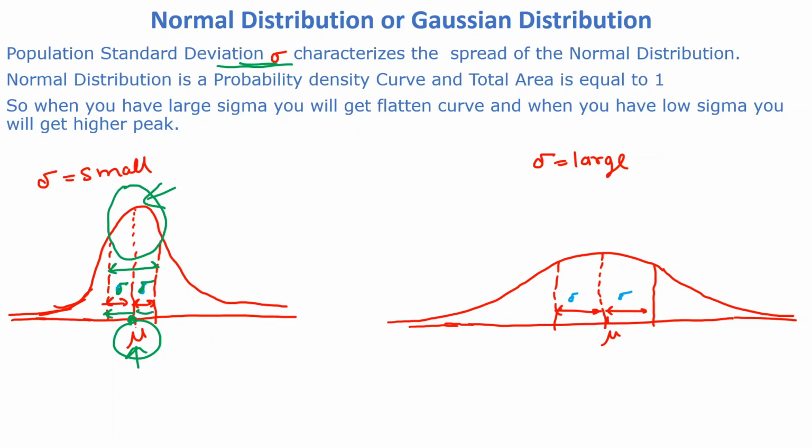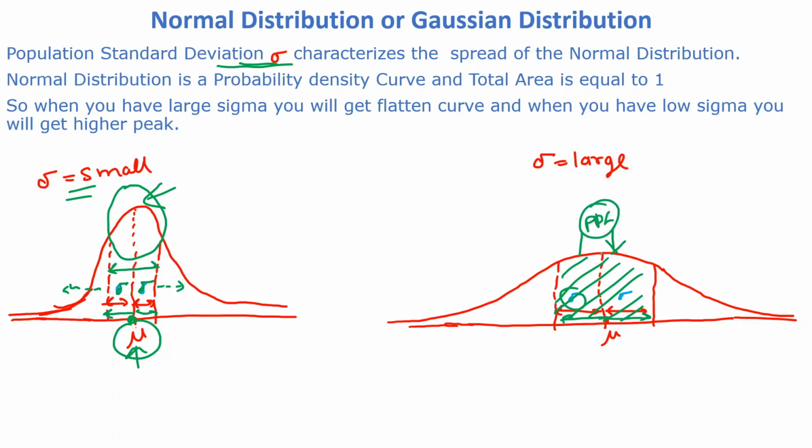If you measure this length, it will be very small because we are using a very small sigma. But if we spread this out, with a large sigma, the data distribution will be far away from the mean.